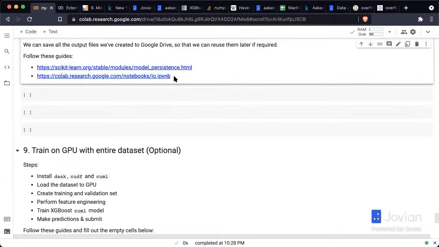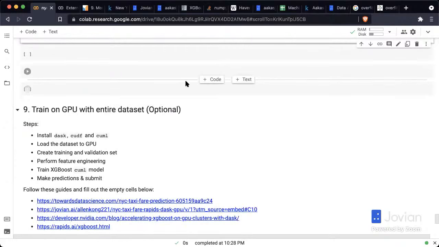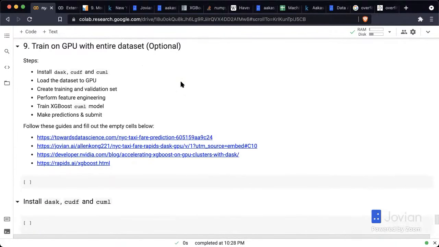Then you can do some more feature engineering. And that's the iterative process that you want to follow. You want to make submissions every day, day after day, right? Now, one other thing that we've not covered here is how to train on a GPU. You can train on a GPU with the entire data set to make things faster.